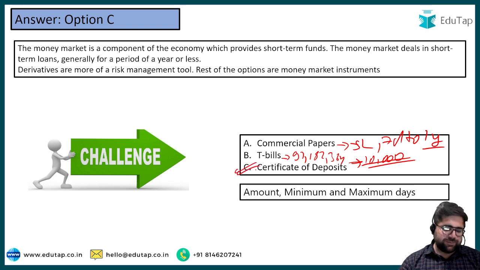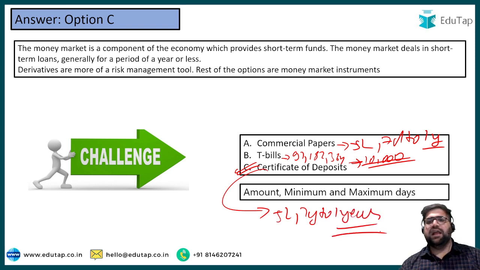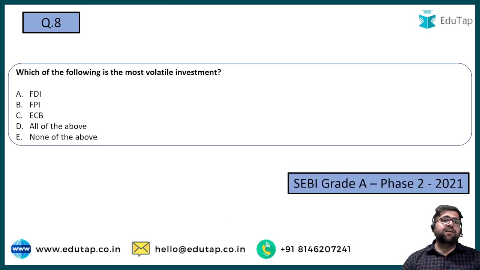Certificate of deposits, my friend. Certificate of deposits, again, you can say has a minimum amount of 5 lakh. Okay, we all know this particular fact, and again 7 days to 1 year is the right answer. So you have to revise, and if your revision is on the right track, you could have solved each of these questions. Question number 8. Which of the following is the most volatile investment?